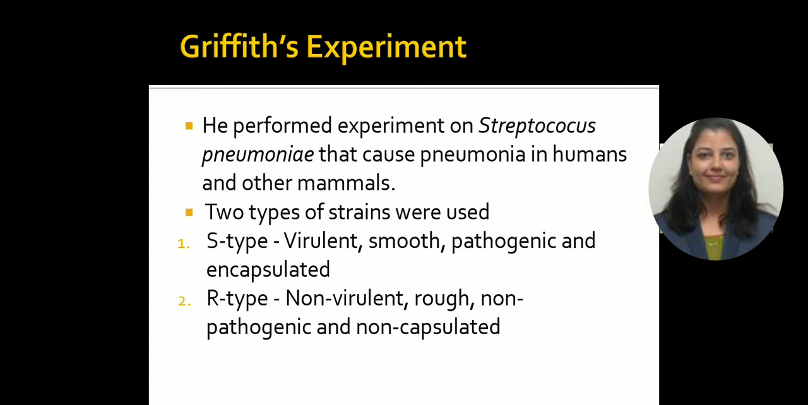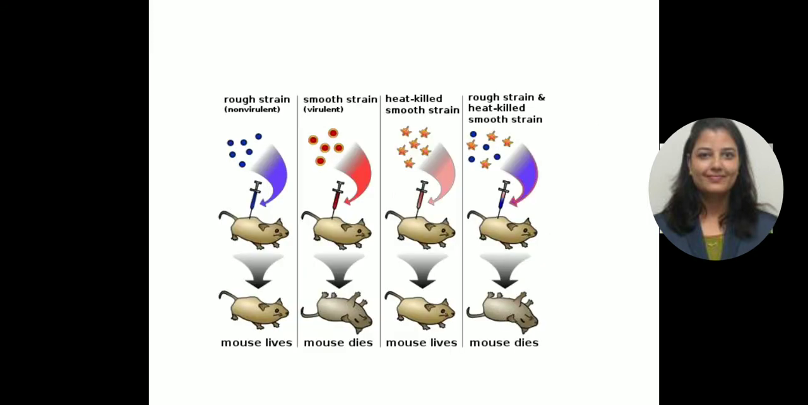The second one was the R type. The R type was non-virulent, rough, non-pathogenic and non-capsulated. So here is the presentation of the Griffith experiment. He used 4 steps in his experiment. In step 1, he used the rough strain.